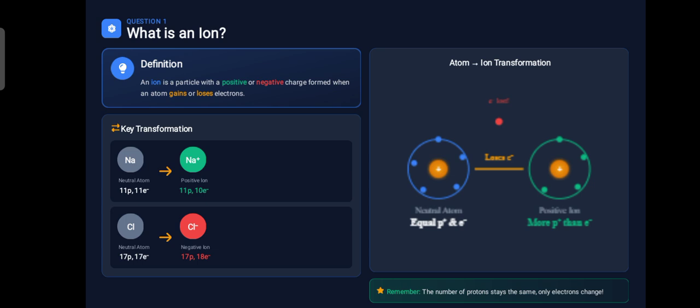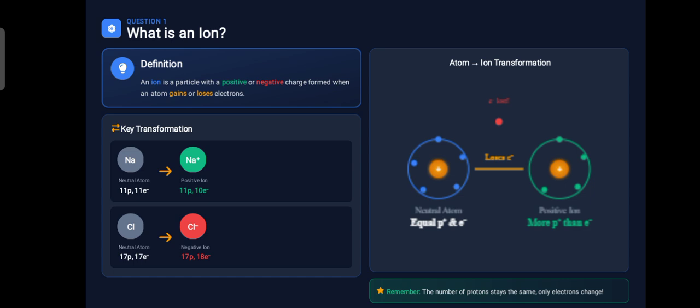Usually an atom is neutral because it has the same number of positive protons present inside the nucleus and negative electrons revolving around them. They cancel each other's effect, but if an atom loses or gains an electron, that balance is broken. The balance between positive and negative charges becomes unstable. Now it has a charge, and after gaining or losing an electron, we call this charged particle an ion.